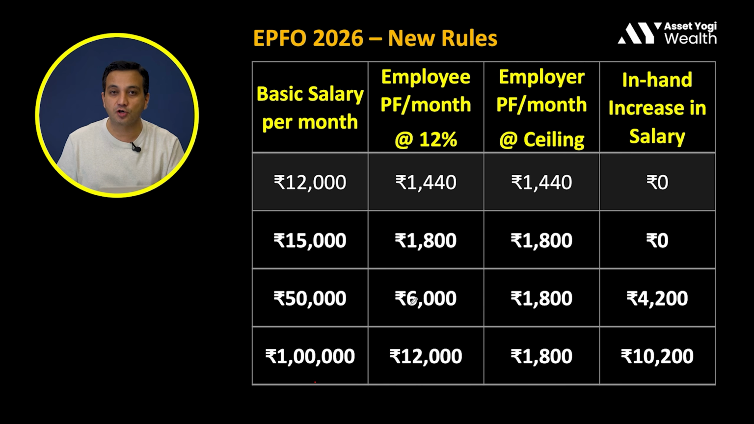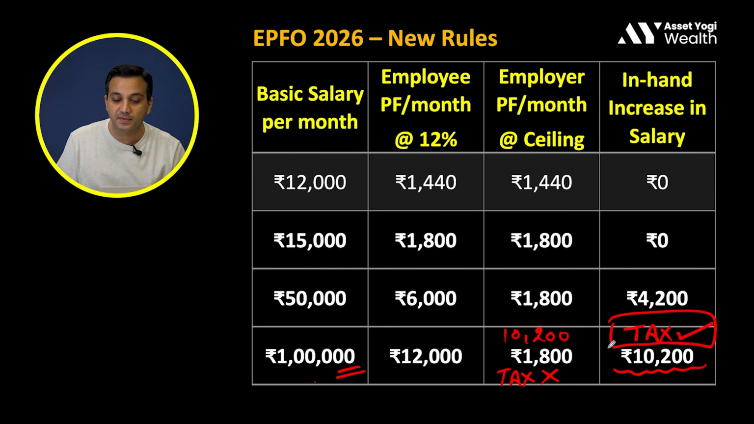Now let's see the biggest drawback of these rules. In this example where we are taking the 1 lakh basic salary, the EPF contribution which was supposed to happen here, let's say this was 10,200 plus 1800. In this case, there was no tax on this amount which was getting submitted to EPF. Now, since this 10,200 is getting added to your salary, this will become taxable, and this is the biggest drawback of this scheme. And the second drawback is obviously that we have to now do our own financial planning and retirement planning.